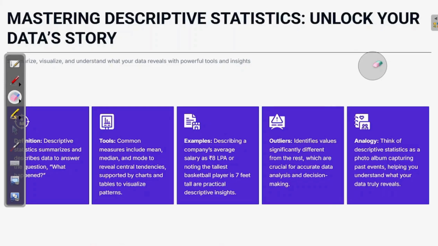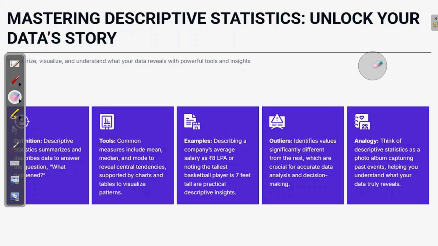Now it also identifies the outlier. Just imagine if a player is 8 feet tall, it will automatically pull up the average, right? So it identifies values which are significantly different from the rest and which are crucial for accurate data analysis and decision making. Just imagine one of the guys is 8 feet 5 inches tall and other guys are 6 feet 10 inches tall.